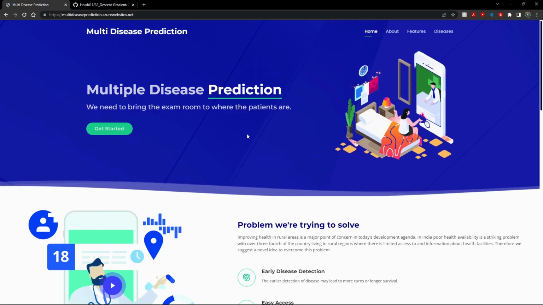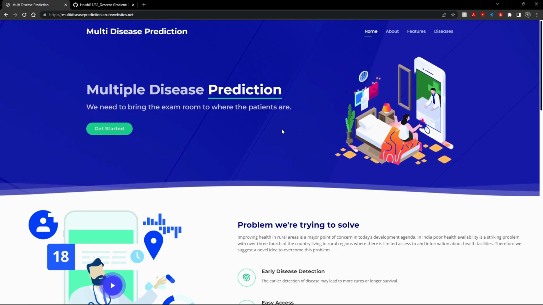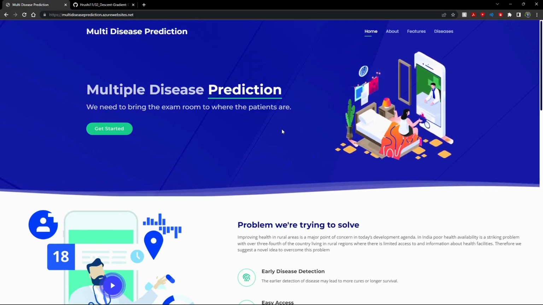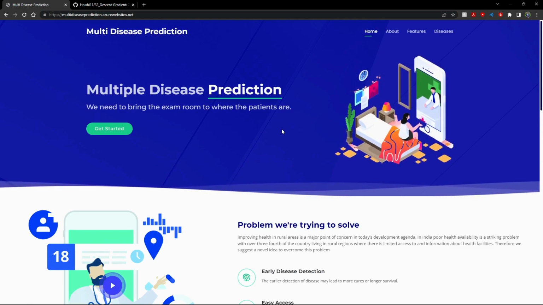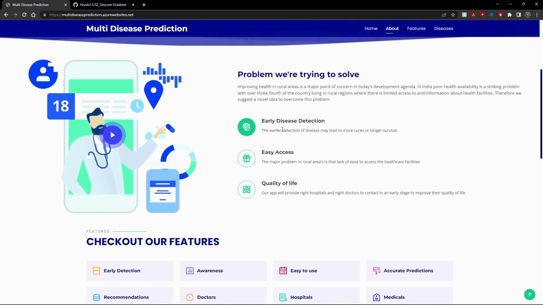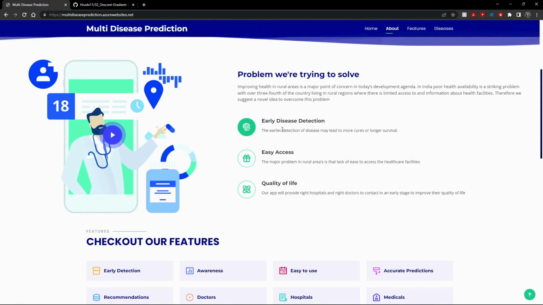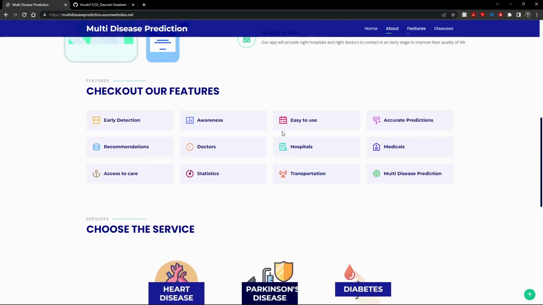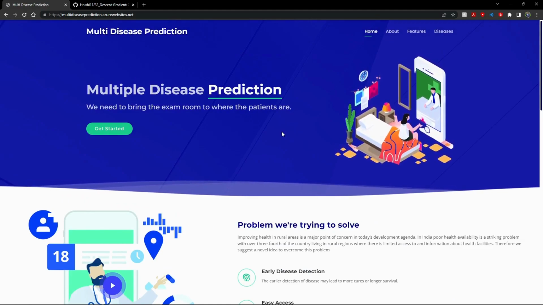So we, Team Decent Gradient, have built a web application for multi-disease prediction where the user can predict over 50 plus different diseases using 7 machine learning and deep learning models on the data that it has been given. So welcome, viewers.